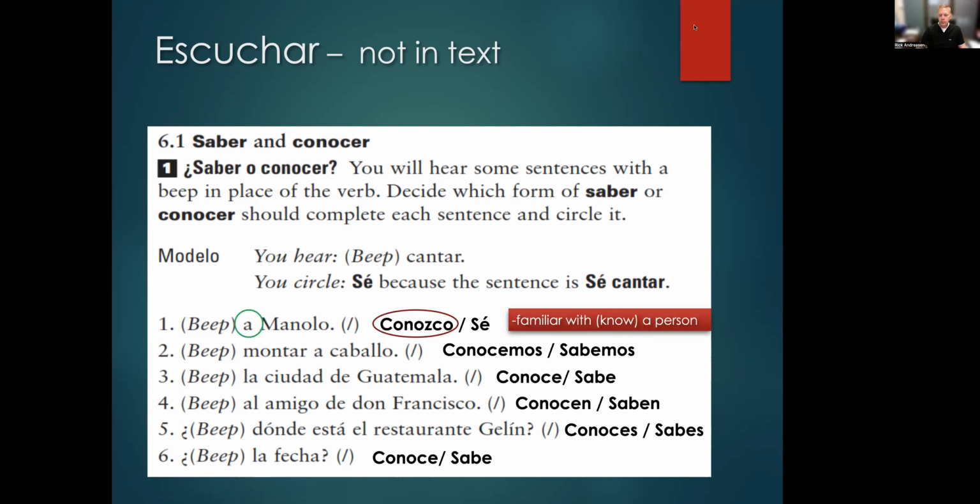Montar a caballo. 3. La ciudad de Guatemala. 4. Al amigo de Don Francisco. 5. ¿Dónde está el restaurante Gelín? 6. La fecha.